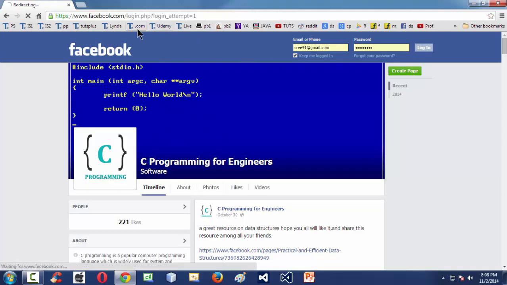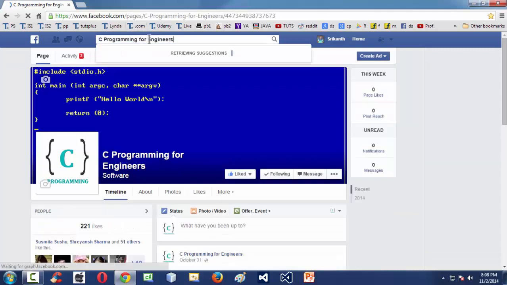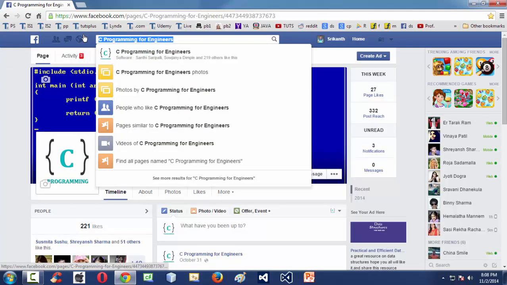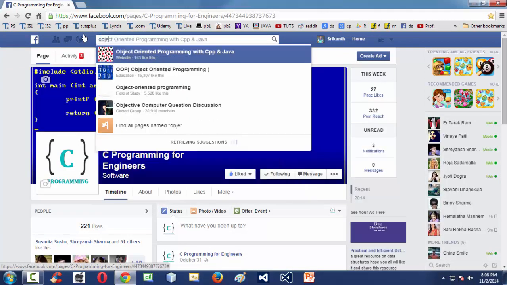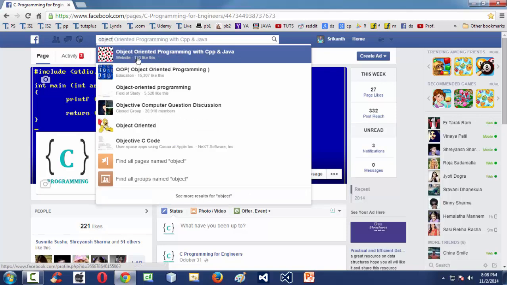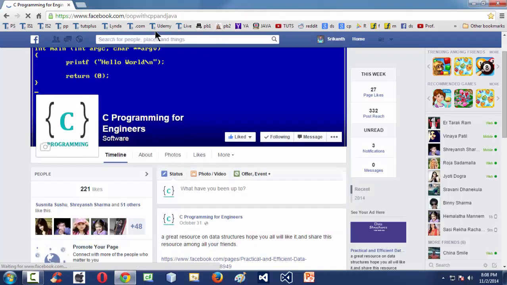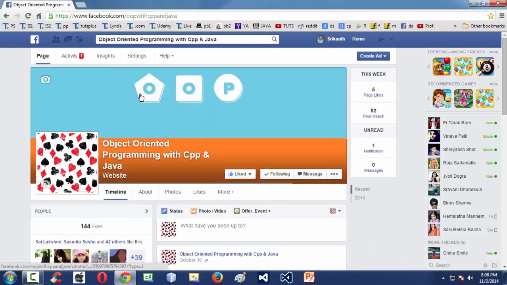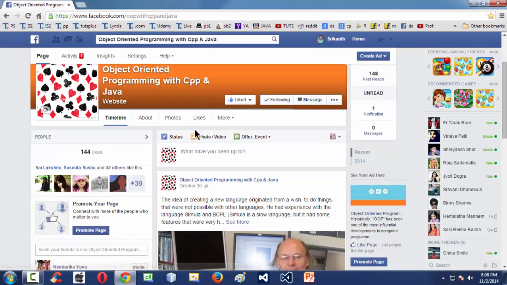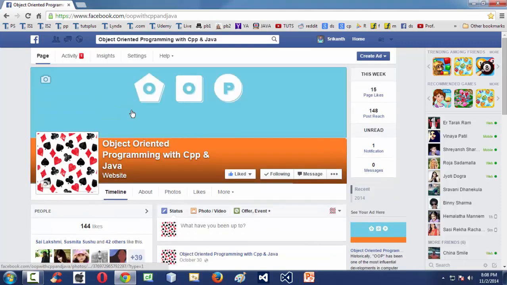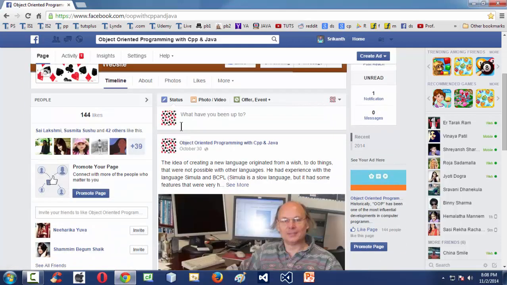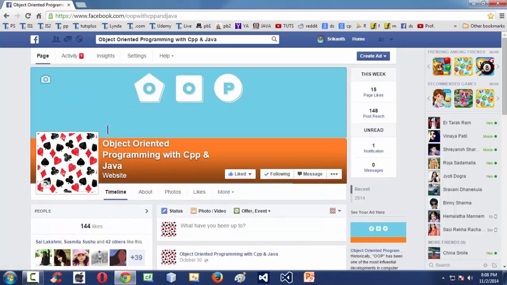Again, if you log in with my credentials and type another page, object-oriented programming, CPP and Java, this is another wonderful resource on object-oriented programming with C++ and Java out there. The main theme of this page is to promote object-oriented programming concepts with C++ and Java.